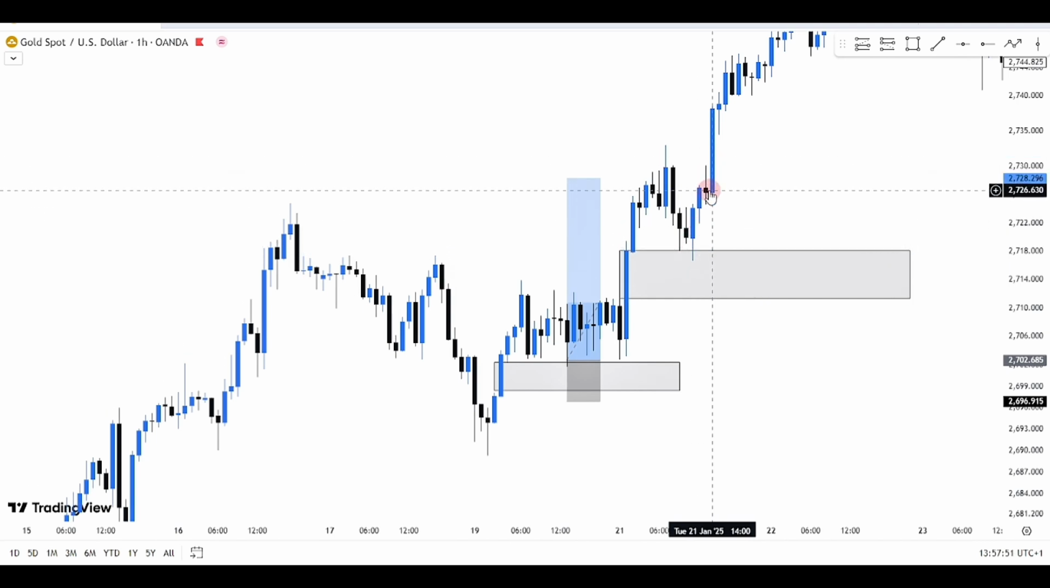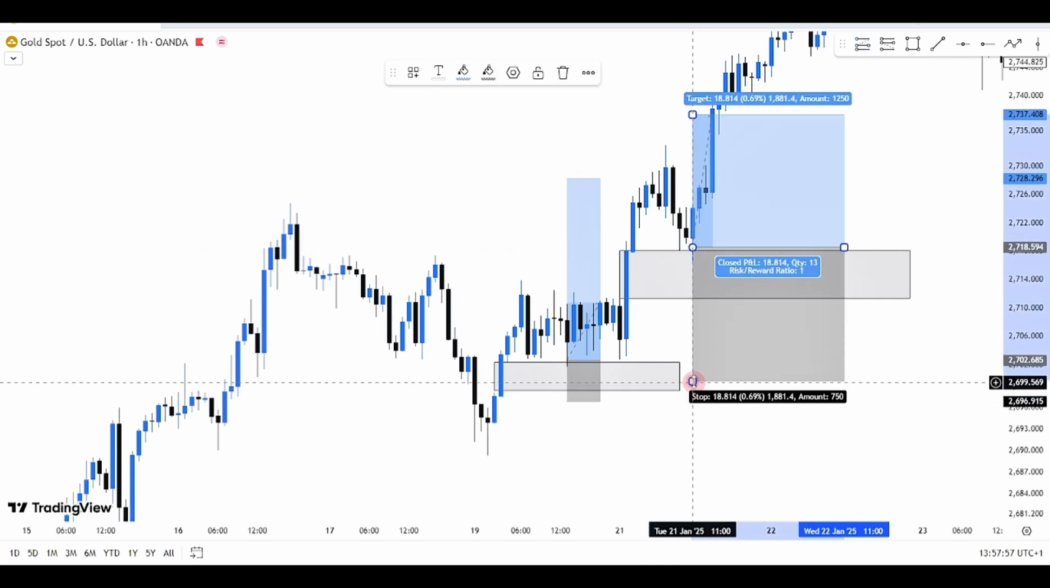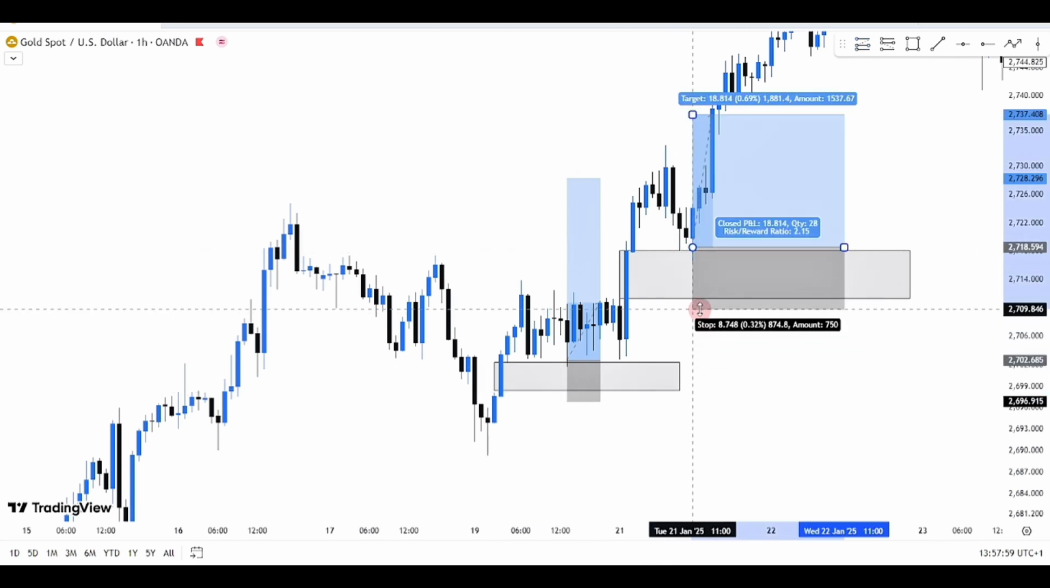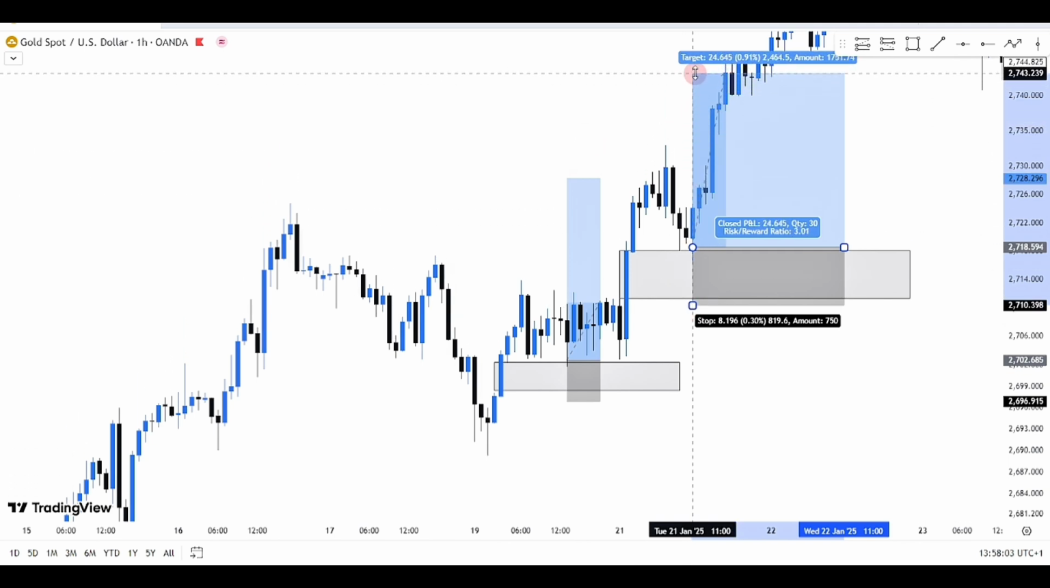So if I want to buy at this very level, at this point, then my SL should be below that fair value gap and my TP should be above.